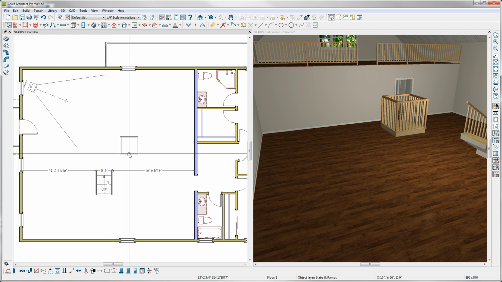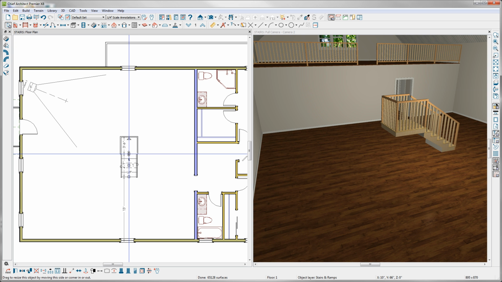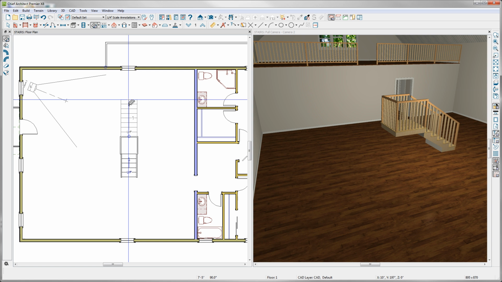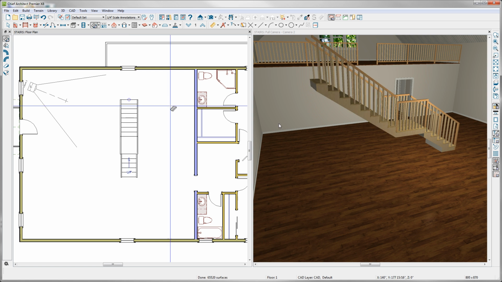The red square indicates the end point of the line drawn to create your stairs. I'll click one time there, move up to the middle of my landing railing, as indicated by the triangular red snap indicator, and move it right into place. You can also draw your stairs from the landing. Again, I'll go to the straight stair tool, start right in the center of this landing, left click and drag a line to create my second stair section.